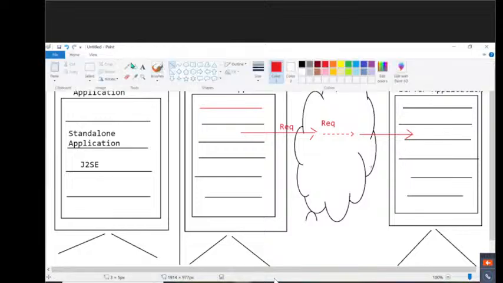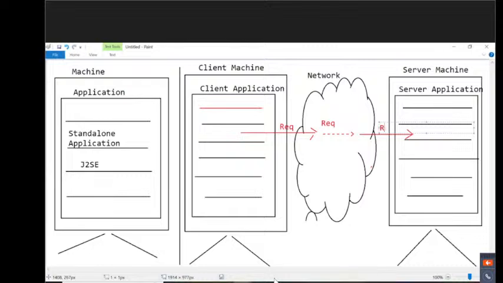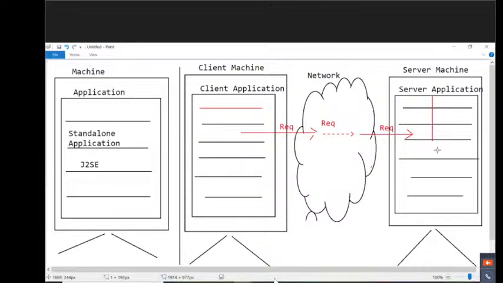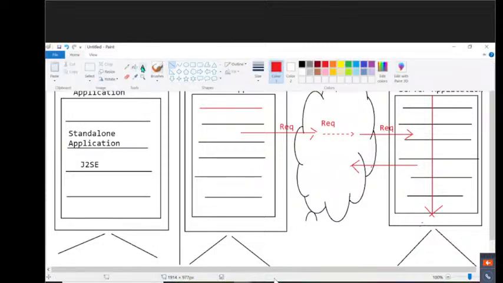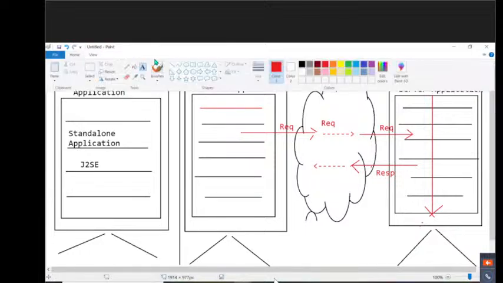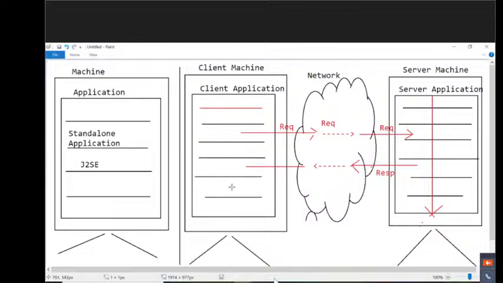Now at the server side application, what happened there? That server side program will be executed. At the server machine, some program is available, and the total application will be executed at the server side. By the execution of the server side program, automatically some response will be generated. Again, that response will be given back to the network. Now here, the network is acting as a mediator in between client and server. Now the server will send some response back to the respective client. When it dispatches the response to the client, the network will take that response. Then what is the network able to do? The network is able to carry that response to the client machine. The network will provide that response to the respective client machine, client application.